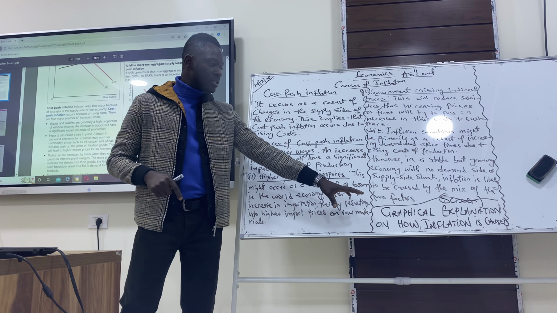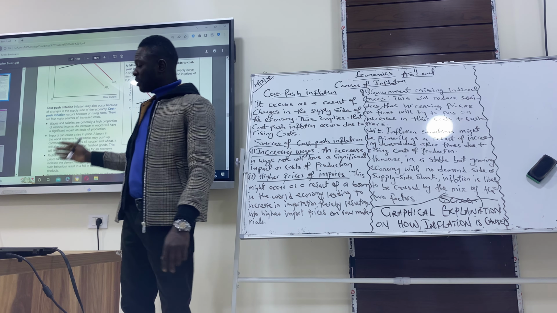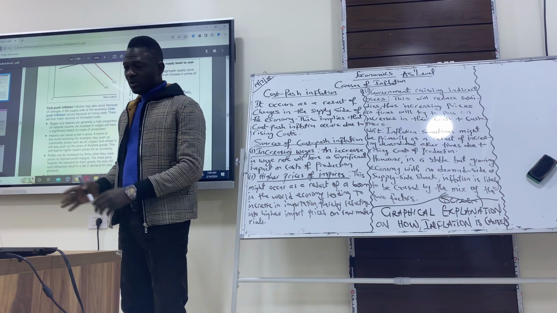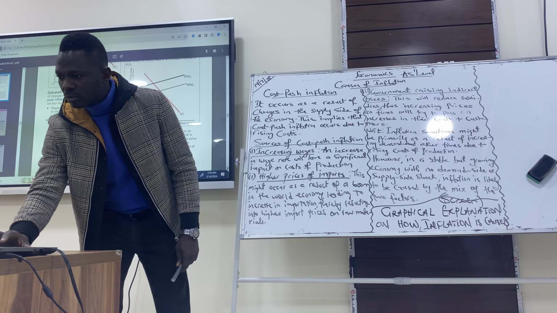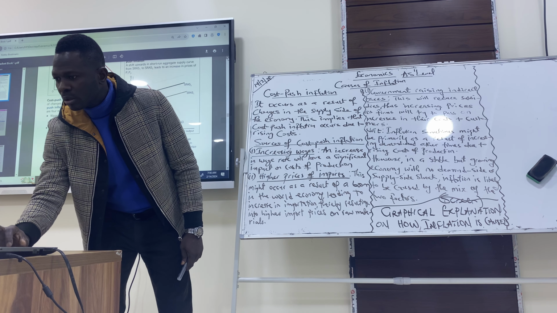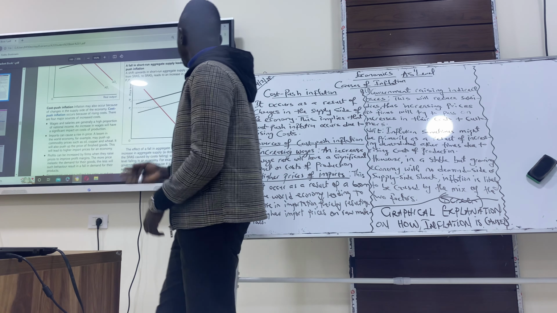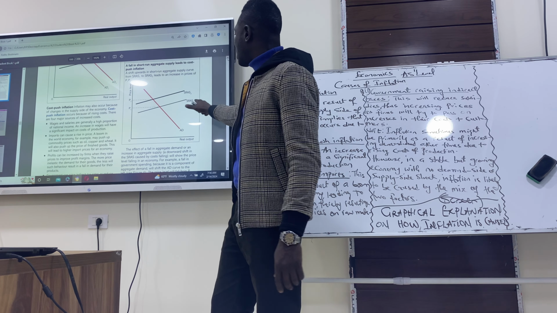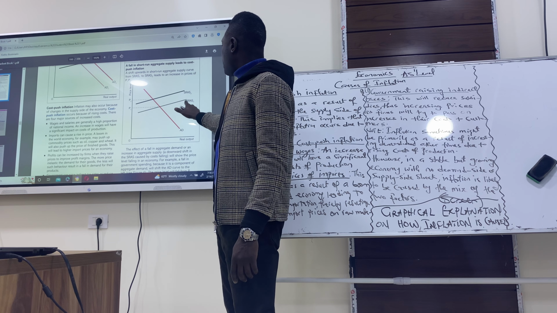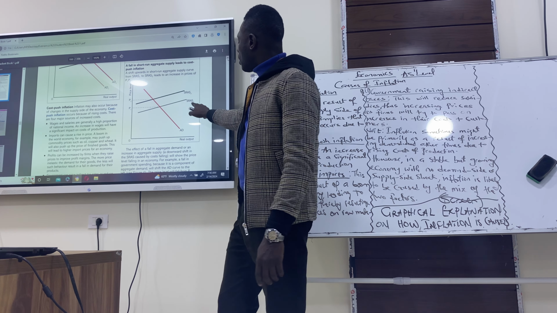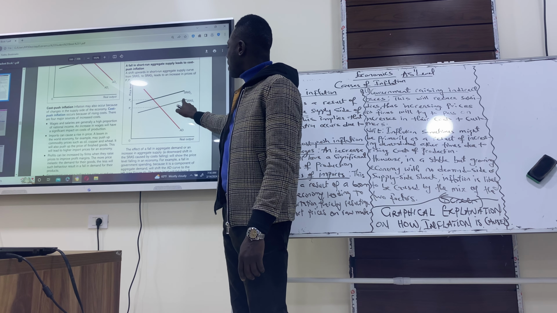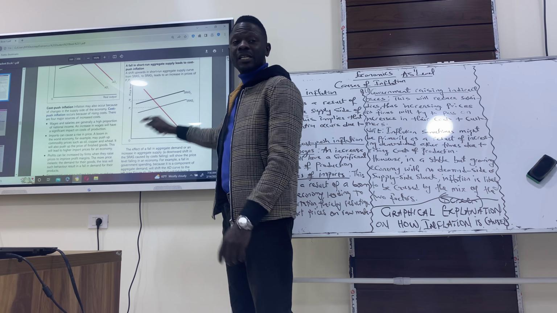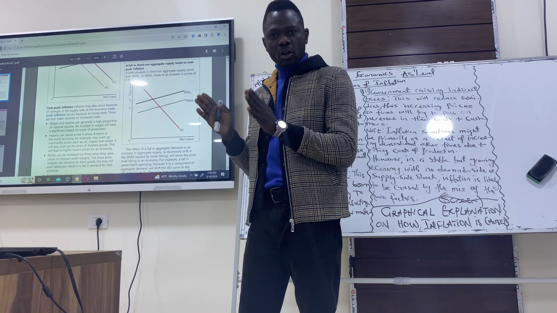So I will use the graphical representation of this to explain further the reasons why we have inflation. The first graph here is talking about how the short-run aggregate supply shifts upward from SRAS1 to SRAS2. So a leftward shift from SRAS1 to SRAS2 would mean that supply in the economy has fallen.